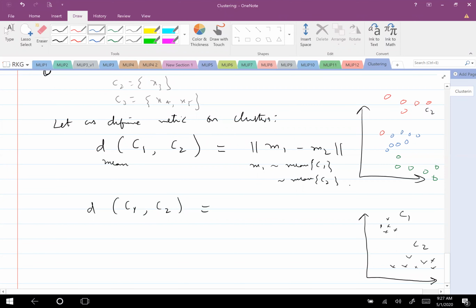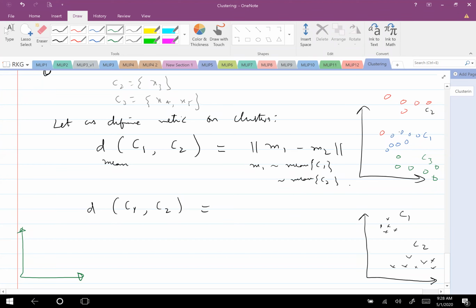Assume that I want to define a good metric between these clusters. If I define this as C2, this as C1 and this as C3, for example, what do you think is a good metric between C1 and C2, other than means? Distance between medians. Again median, so not anything sample based. I will give a few more things. Like in support vector machines, the distance between the points that are far away from the centers. One way is to find the distance between the farthest points.